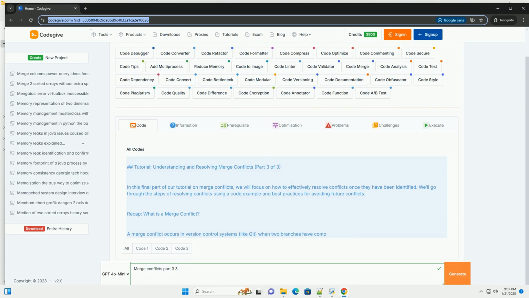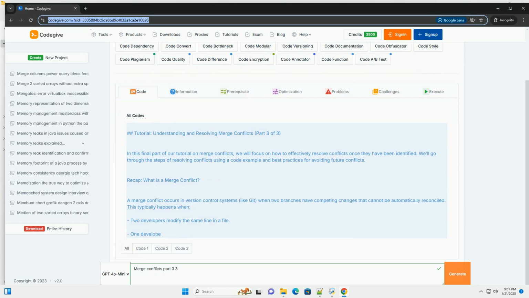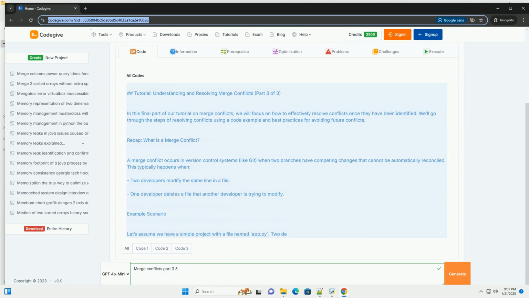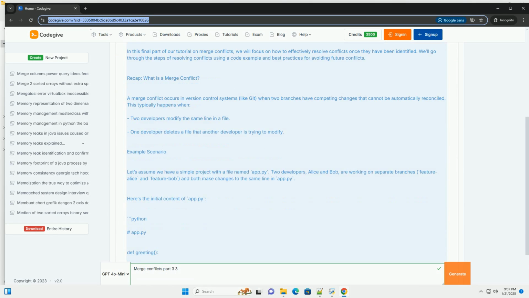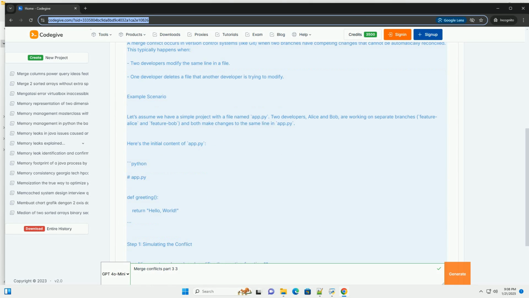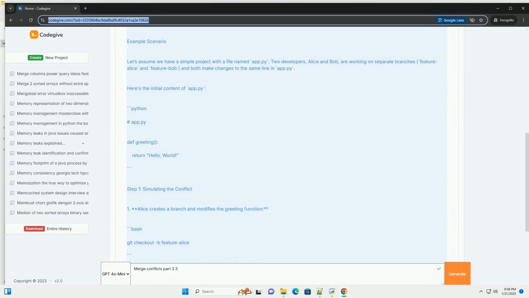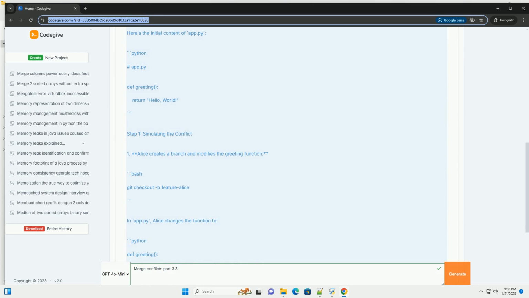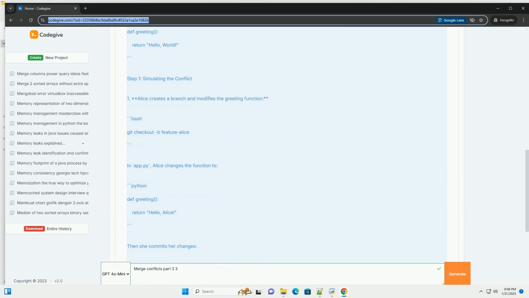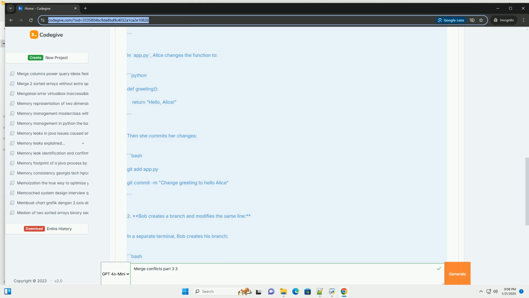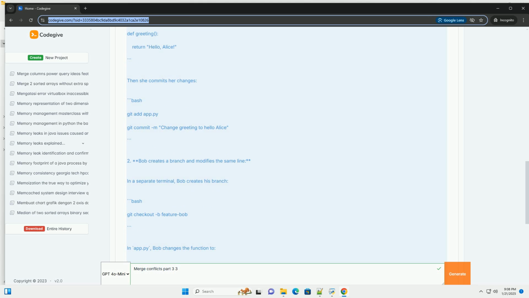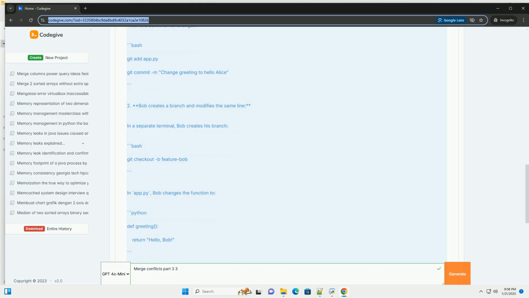Tutorial: Understanding and Resolving Merge Conflicts, Part 3 of 3. In this final part of our tutorial on merge conflicts, we will focus on how to effectively resolve conflicts once they have been identified. We'll go through the steps of resolving conflicts using a code example and best practices for avoiding future conflicts. Recap: what is a merge conflict?